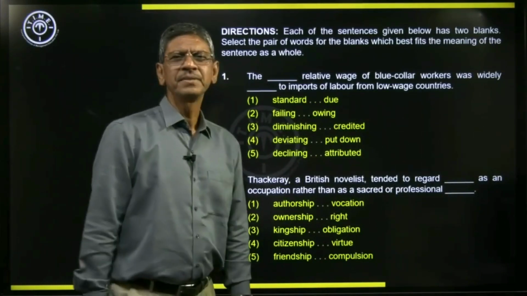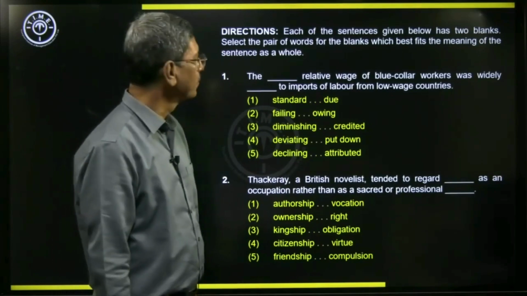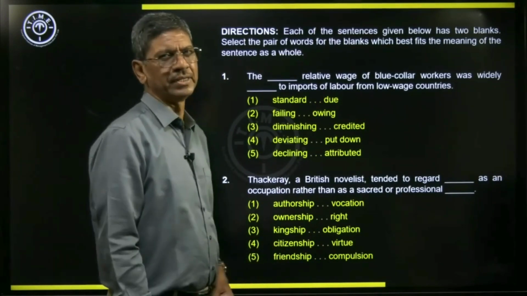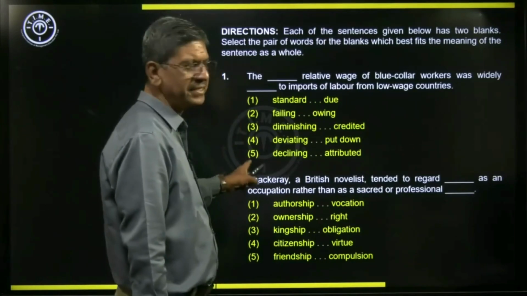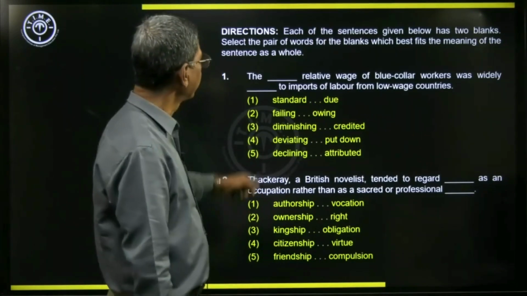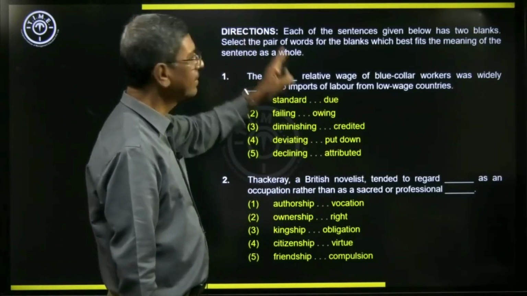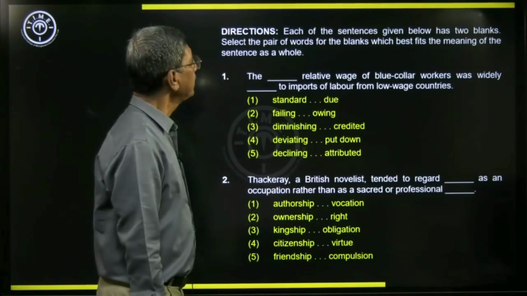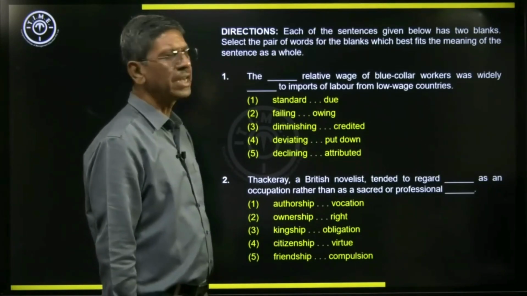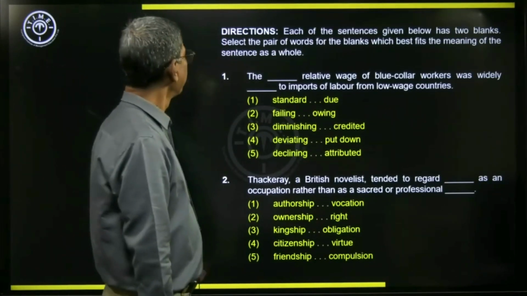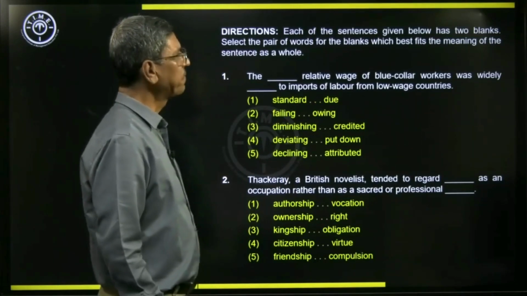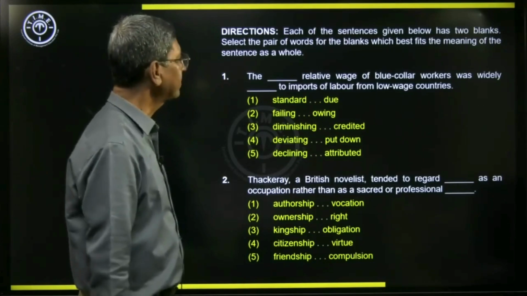So as we said, our topic is fill in the blanks. Here we have to fill in the blanks with sets of words. We have 5 sets, 5 options, and there are 2 blanks. Let us read the directions and check exactly what is required. Each of the sentences given below has 2 blanks. Select the pair of words which best fits the meaning of the sentence as a whole.